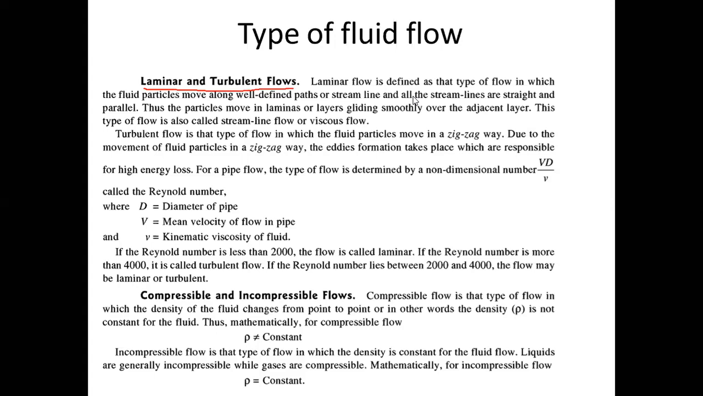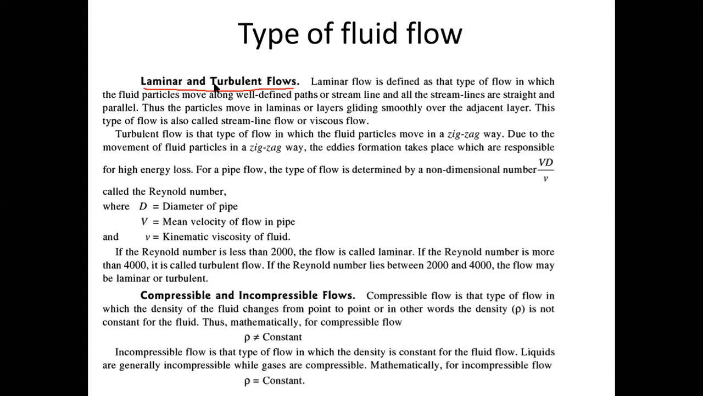When we talk about laminar flow, it means the fluid is flowing in an orderly manner in layers. Such type of flow is called laminar flow, like when the fluid is flowing with a small, slow, low velocity. In that case, all the fluid particles are flowing in a particular fashion, in a particular style. Such type of flow is called laminar flow.